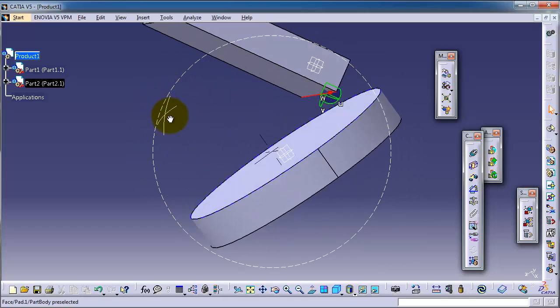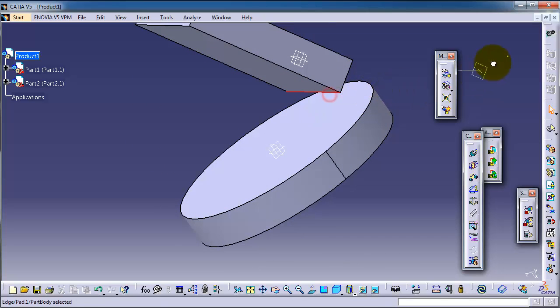When you are satisfied with the positioning, you can take it back again.